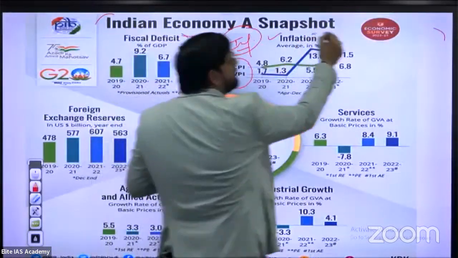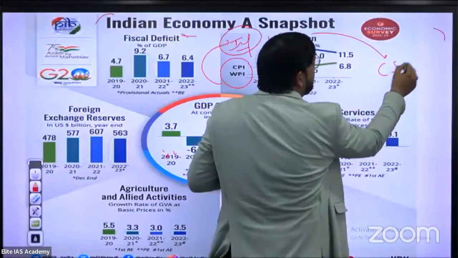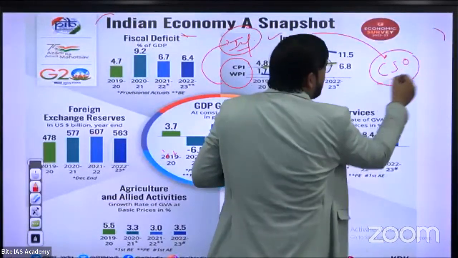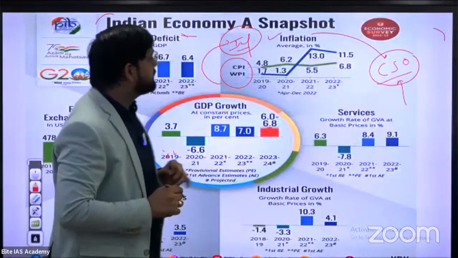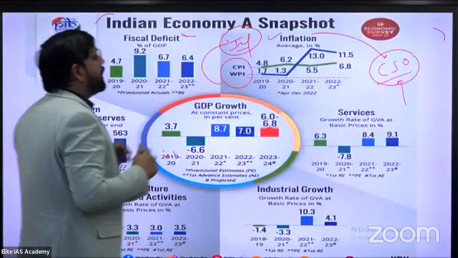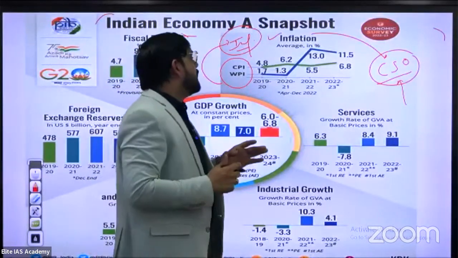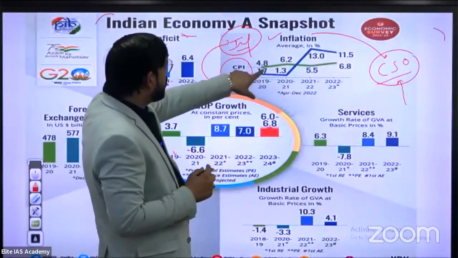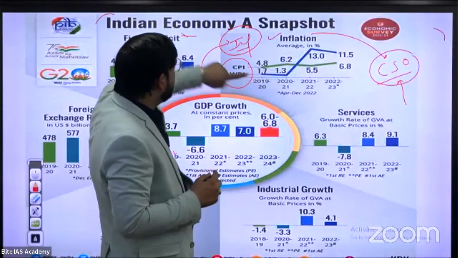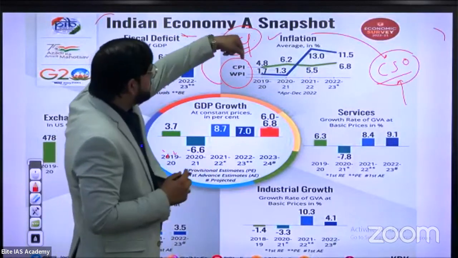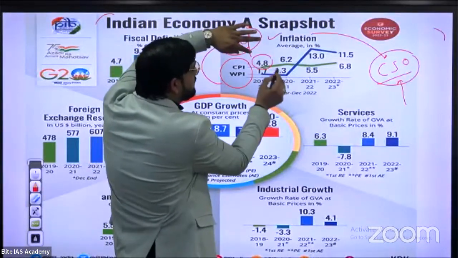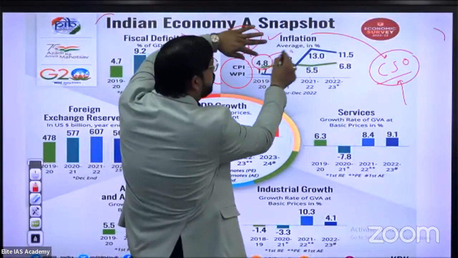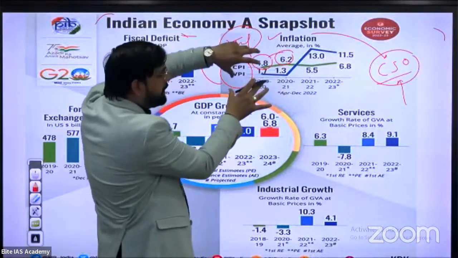Inflation is calculated by the CSO in India. What is the full form of CSO? Central Statistical Office. According to the CSO, first of all, just focus on the green line. The Consumer Price Index in 2019-2020 was 4.8, which increased to 6.2 in 2020 due to the effect of COVID.